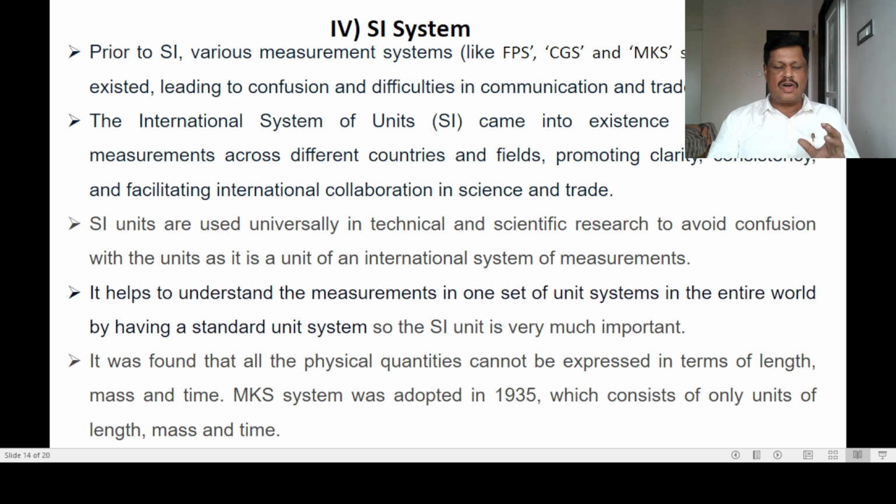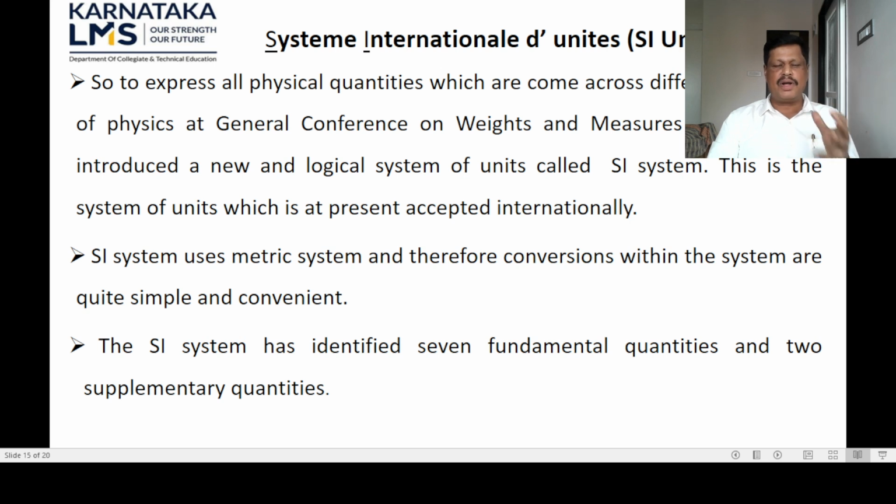These units are not sufficient to express the derived units or physical quantities which come across the different branches of physics.